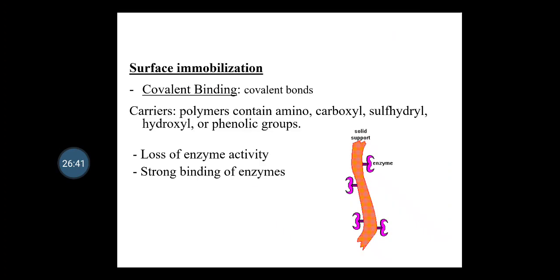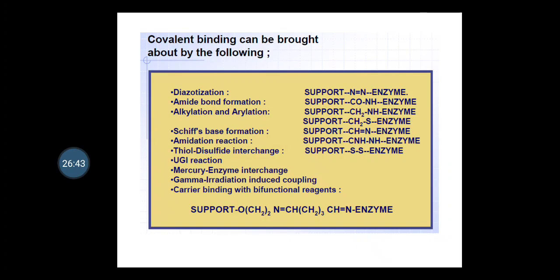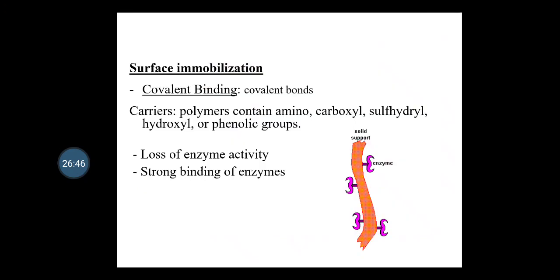Next one is covalent bonding. We have just discussed that there are different types of bond formation which take place between the chemical group of the enzyme and the chemical group on the surface of the carrier. Covalent bonding has some advantages: loss of enzyme is low, as the enzyme attachment is not reversed by pH, ionic strength or substrate. However, the active site of the enzyme may be blocked through the chemical reaction and the enzyme rendered inactive.